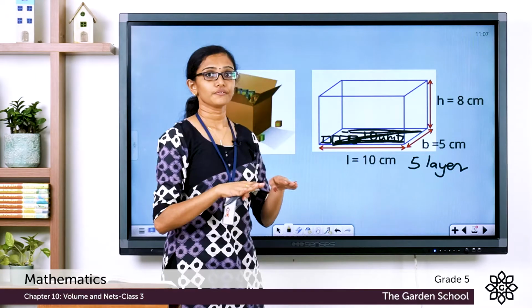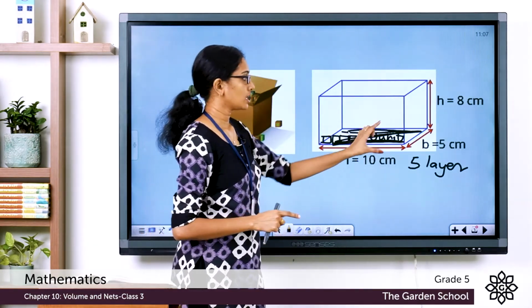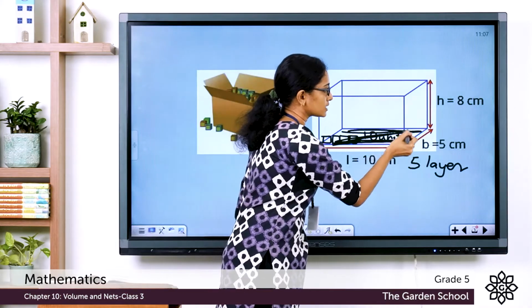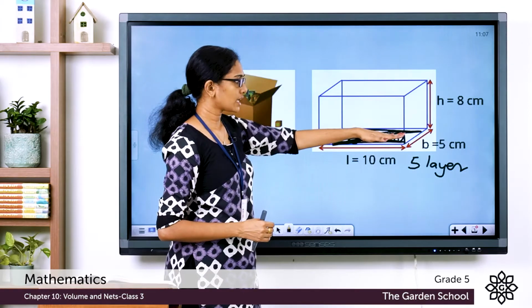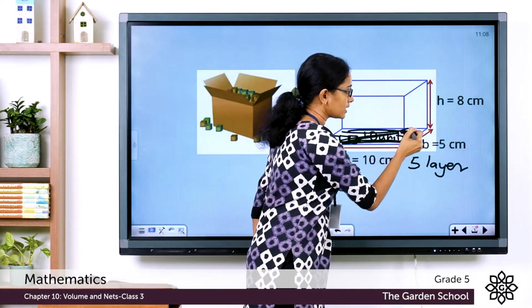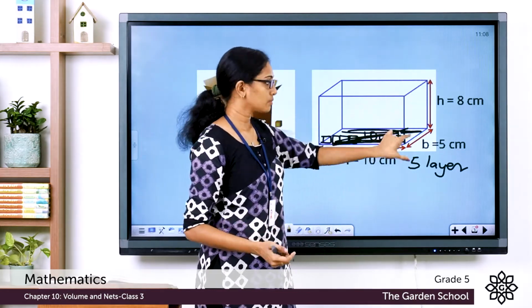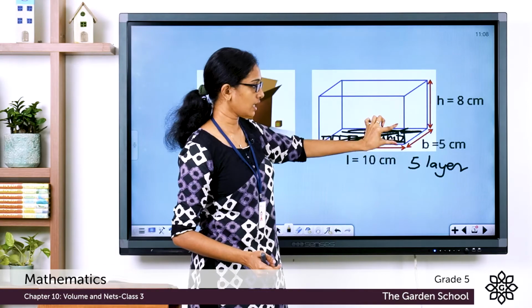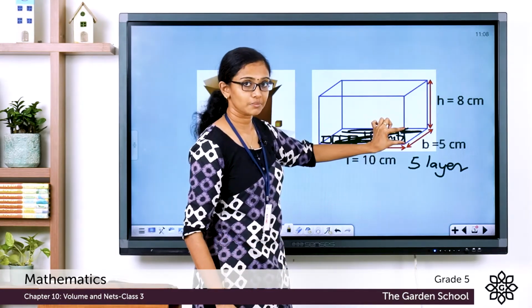So that is the first layer of unit cubes, and right now we have covered a height of 1 centimeter. You have a total height of 8 centimeters. When you arrange a first layer to cover the entire base, you would have covered 1 centimeter out of this 8 centimeter height. Why? Because when you put one unit cube here and it has a side of 1 centimeter, it will cover 1 centimeter here.